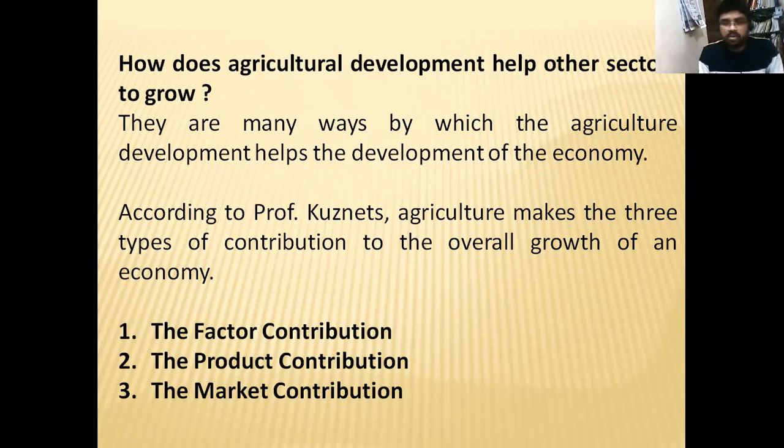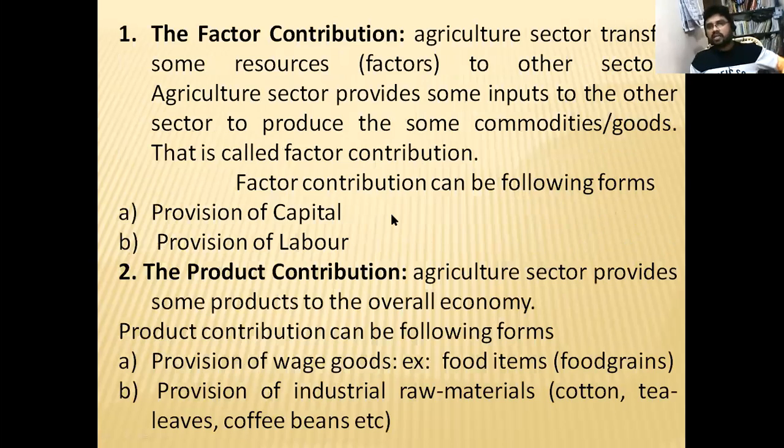First, one by one, we will come to know what the factor contribution is. The factor contribution is nothing but the agriculture sector transferring some resources to the other sectors. As we discussed earlier, the agriculture sector provides some inputs to the other sectors to produce commodities, such as sugarcane to produce sugar. So in terms of factor contribution, the agriculture sector plays a very important role for the industrial and other sectors. That is called a factor contribution.